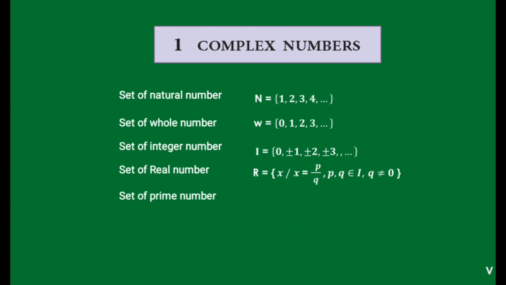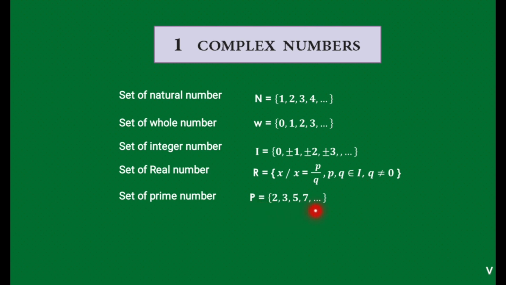Now next, one more type of number, the prime number, which is mostly used while solving problems. Which numbers are called prime numbers? The numbers which are divisible only by itself and 1, and which are greater than 1. So the prime numbers start from 2. The prime numbers are 2, 3, 5, 7.